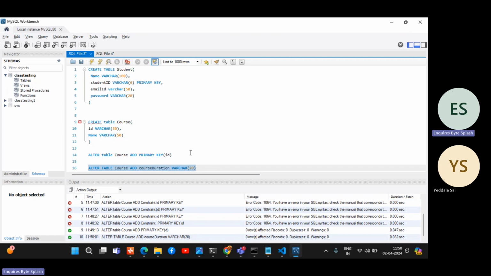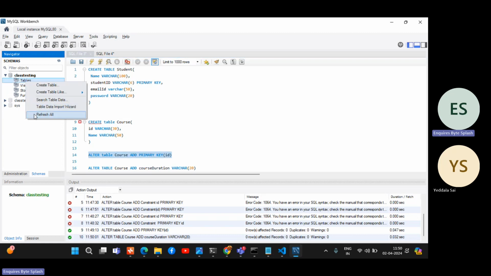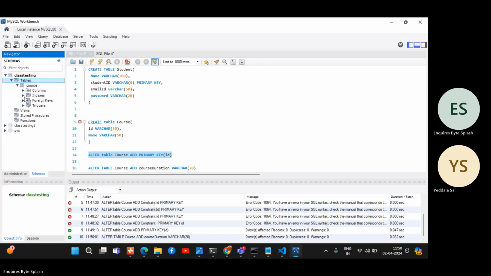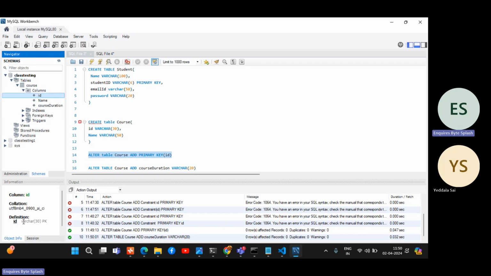If you want to add one more column, you can just add column name and size. If you want to add primary key or foreign key, you can add like this. So now let's refresh this table. It will not automatically refresh. Sometimes you need to refresh it. Now you have course. Here you have columns. Just click on it. You can see it is a primary key, PK. FK means foreign key. Name is varchar of 50. Course duration, varchar of 20.